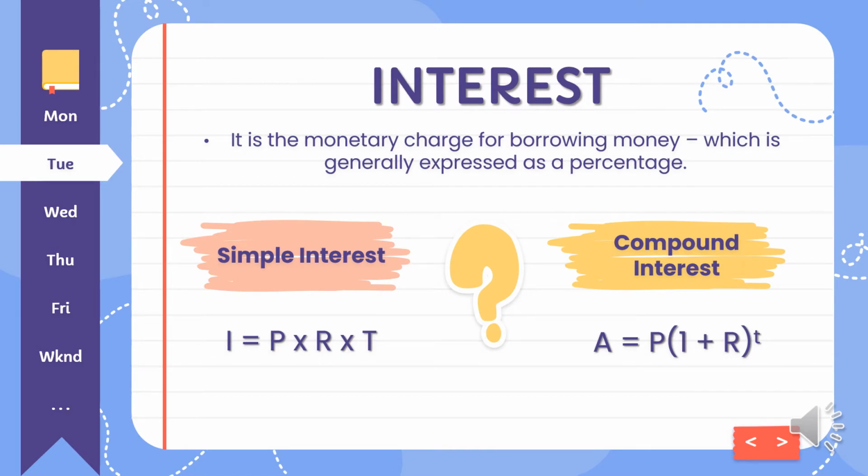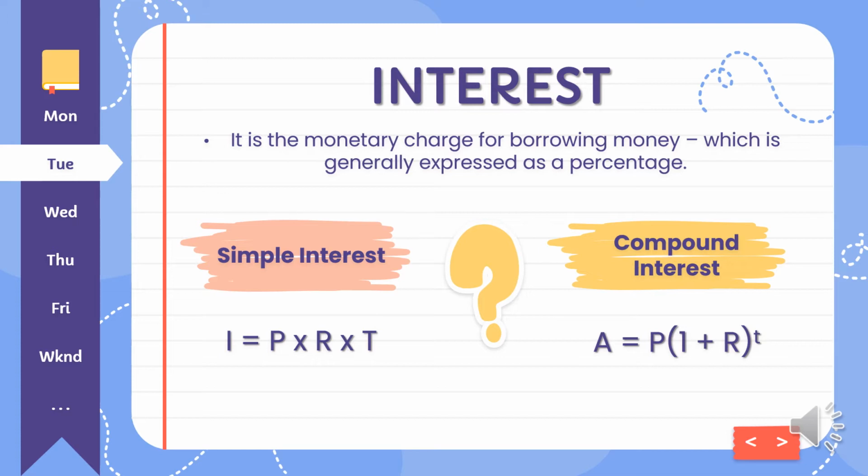Interest. When you say interest, it is the monetary charge for borrowing money, which is generally expressed as a percentage. Most of us are familiar when it comes to interest. Sa mga bangko, yung mga porsyento, yung mga tubo, yun ang tinatawag natin na interest. There are two types of interest, which are the simple interest and the compound interest. First, let us define the simple interest.